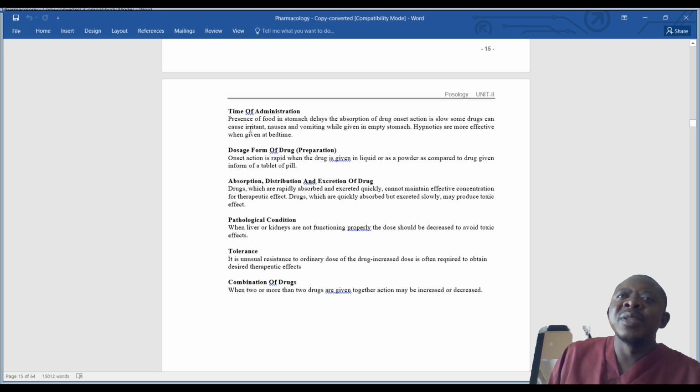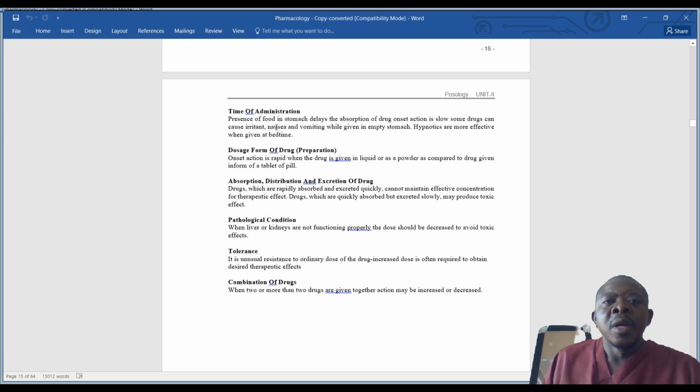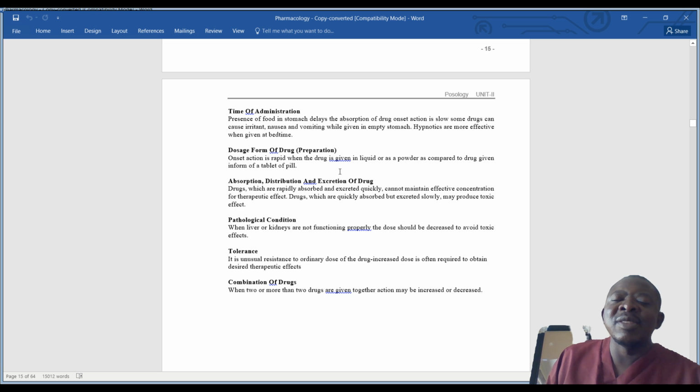So when you give certain drugs that are supposed to be taken before meals, they may be affected by the meal because you have taken them after a meal. All right, so that is to do with time of administration. Drugs have times when they're supposed to be taken. Immediately the concentration of one dose has reduced, the next dose will beef up the concentration so that the therapeutic or maintenance dose within the blood plasma is maintained.